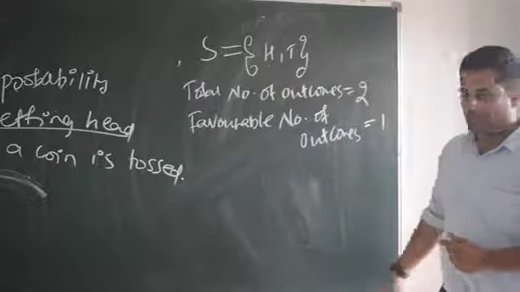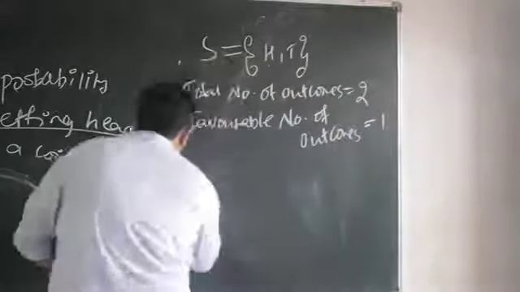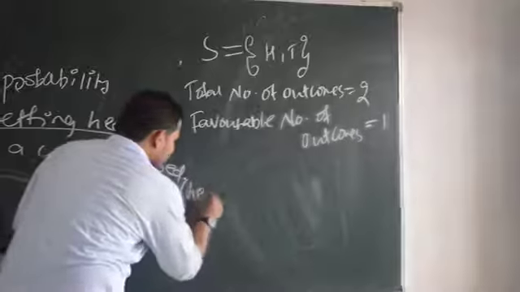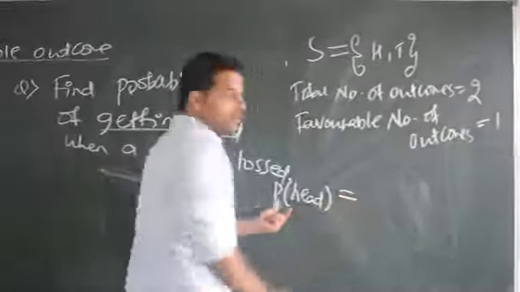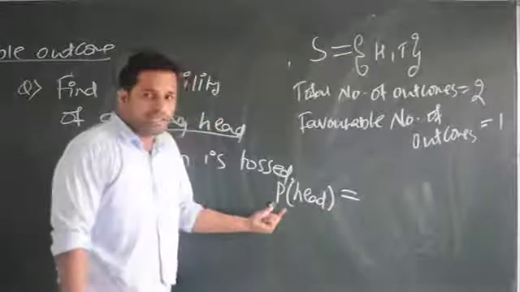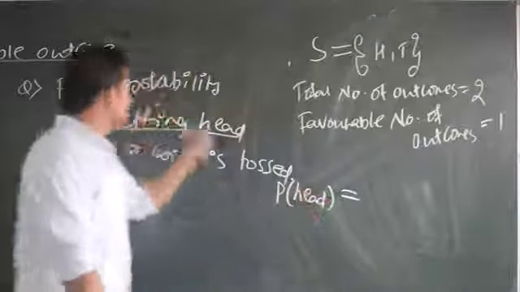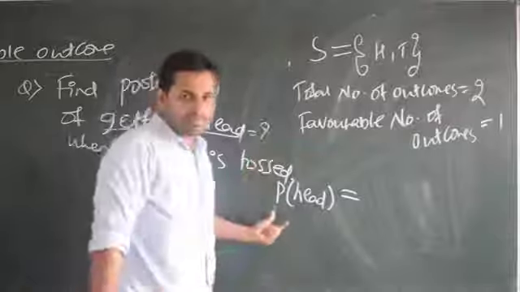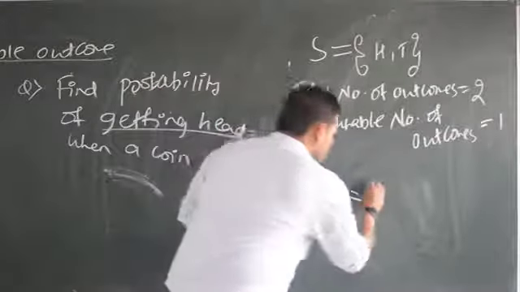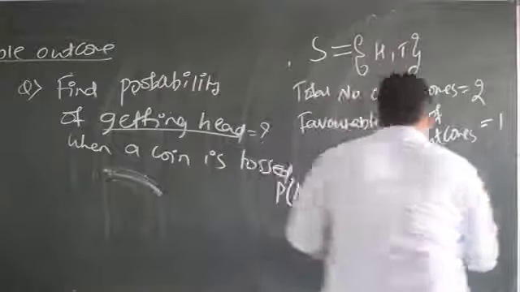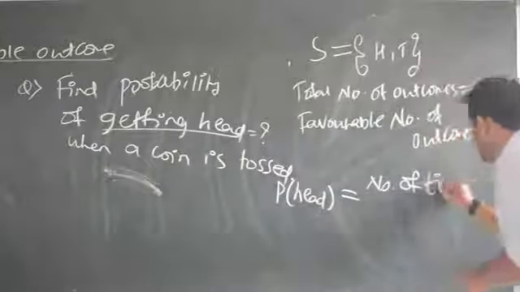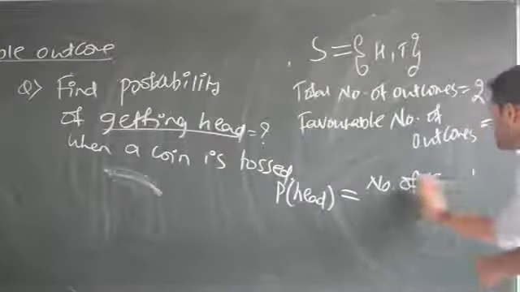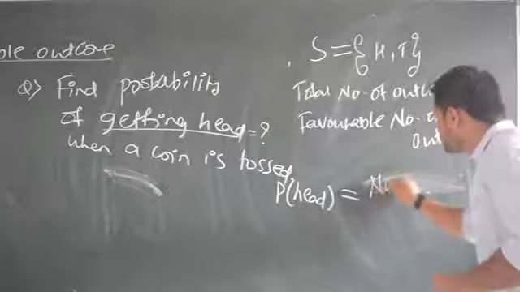Now, if they are asking you probability of getting head, this is how to read this. Probability of getting head is equal to question mark. So how to read this? Probability of head is equal to number of times head appeared, or number of favorable outcomes also you can write.